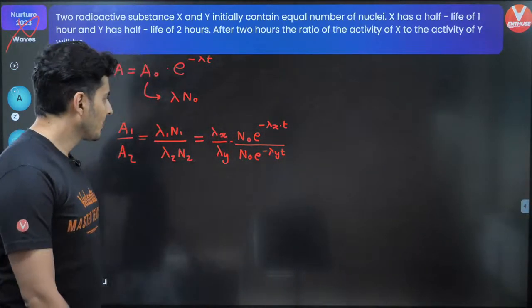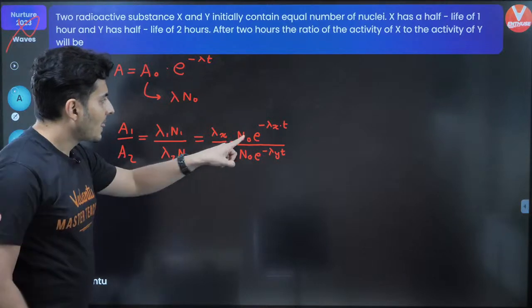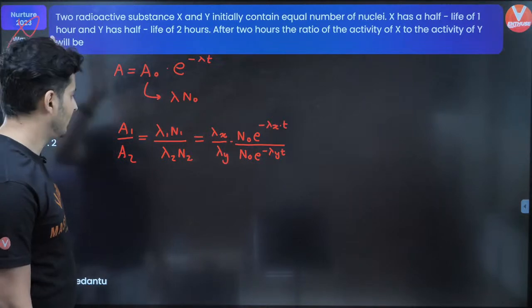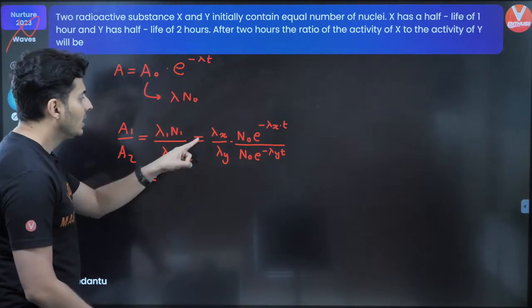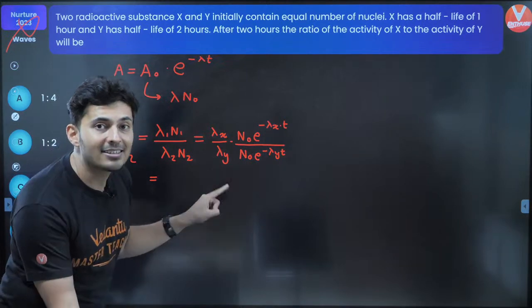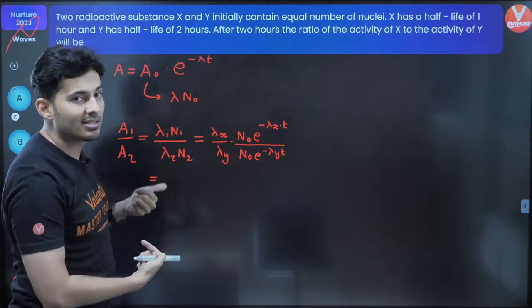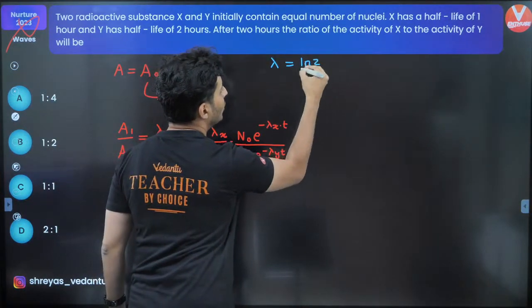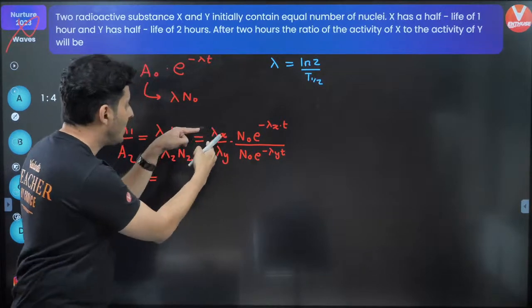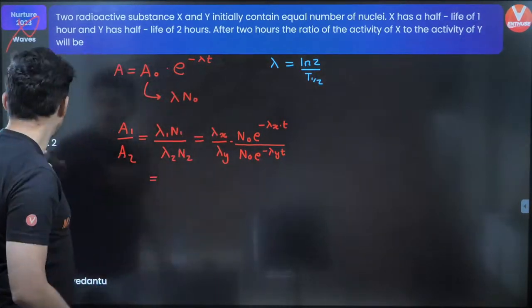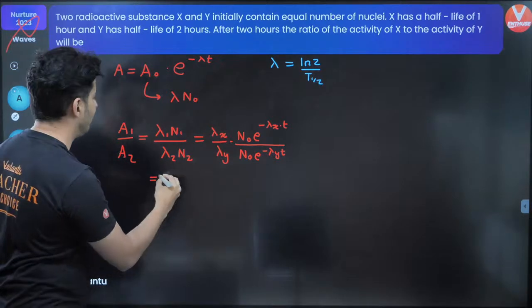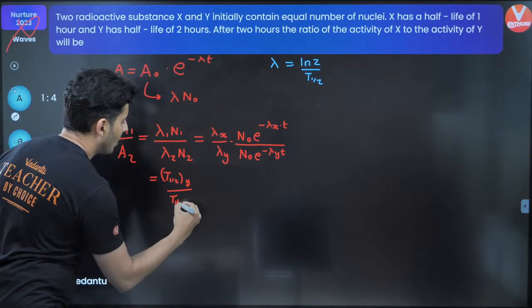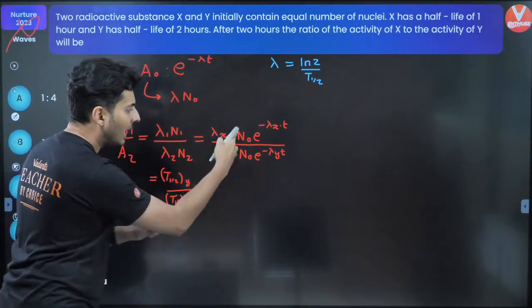Now, what do we do next? See, lambda X and lambda Y are not given, but the half-lives are given. We can make use of that somehow. So, let's write this down. Lambda X by lambda Y will be exactly inverse of the half-lives, because recollect, the formula for lambda is log of 2 by t half. So lambda 1 by lambda 2 will be t2 by t1. So I might as well write lambda X by lambda Y as t half of Y upon t half of X. And here N naught goes.